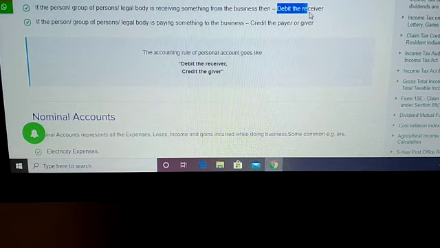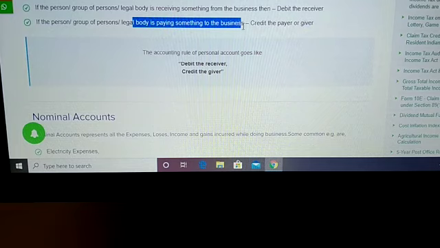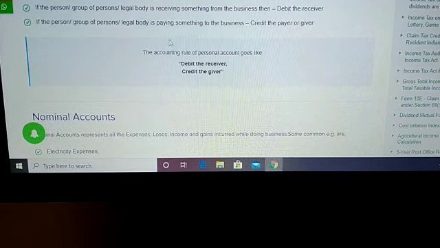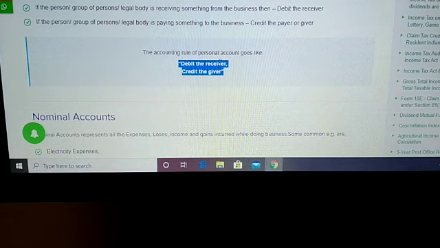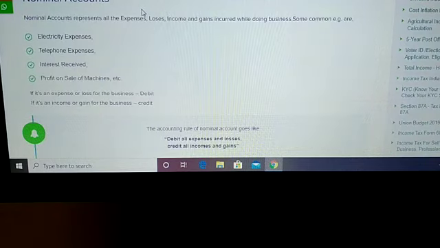If anything is received by these categories of people, the receiver is debited. Vice versa, if they are paying something to the business, they become the credit, the payer or giver. So the rule for the personal account is: debit the receiver and credit the giver. Once again, for the personal account, debit the receiver and credit the giver. Now let's move ahead to the nominal account.